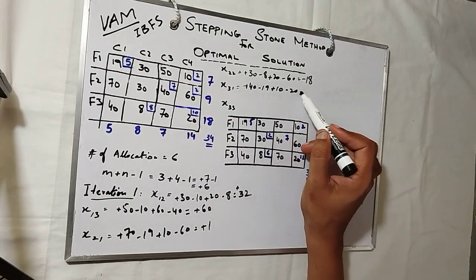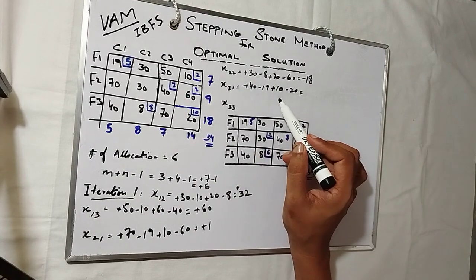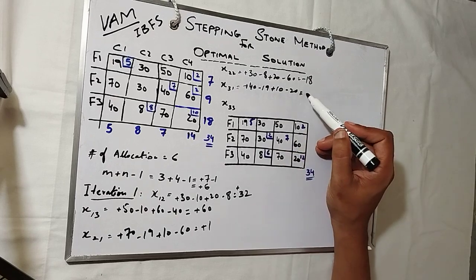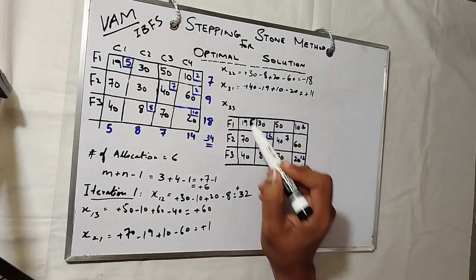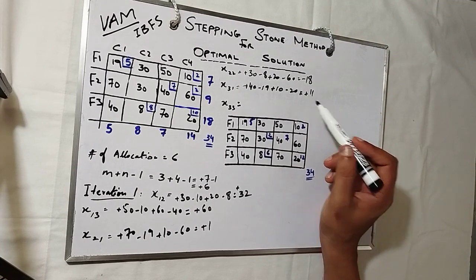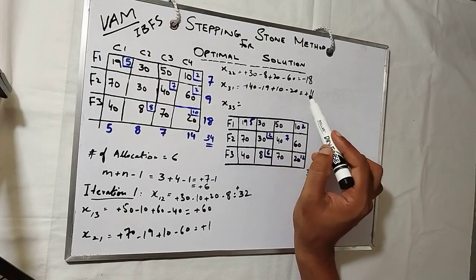So we get back to the location 40. So plus 40 plus 10 plus 50, and it will be plus 11. So it is plus 11. Since it is plus 11, there is no need of reallocation in any of them, in plus 40, minus 19, plus 10, minus 20.